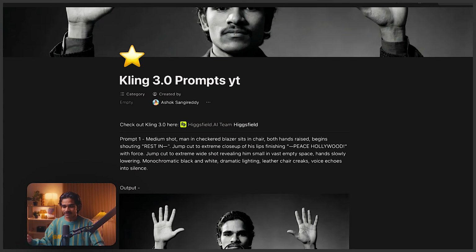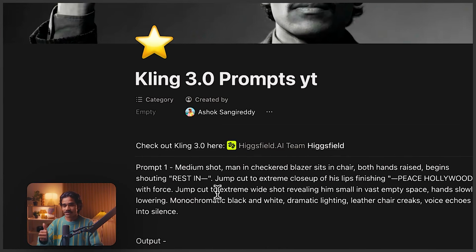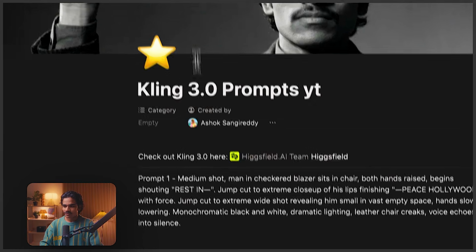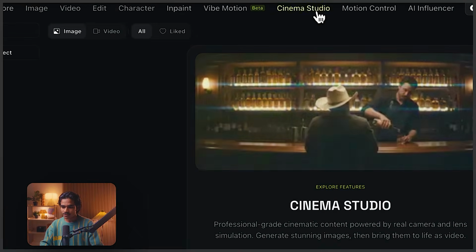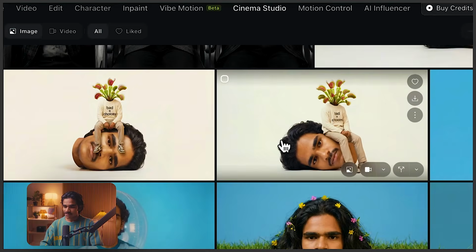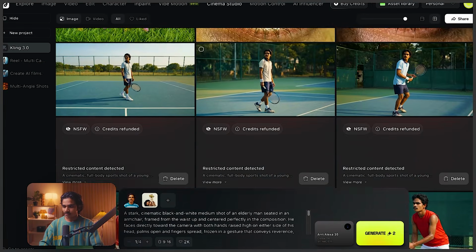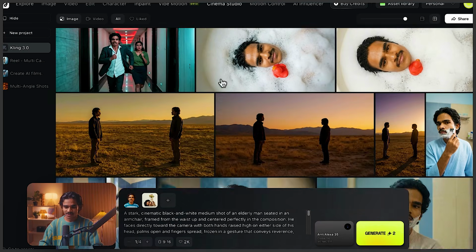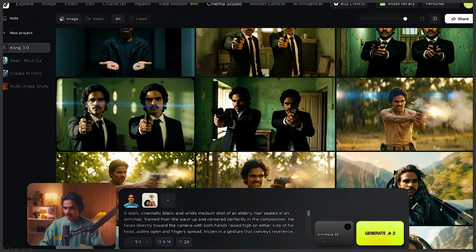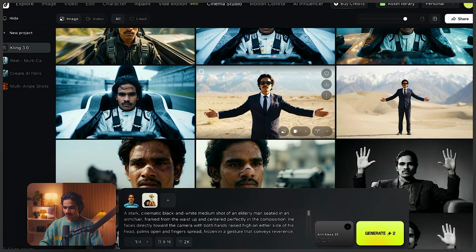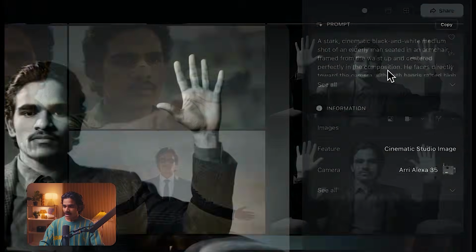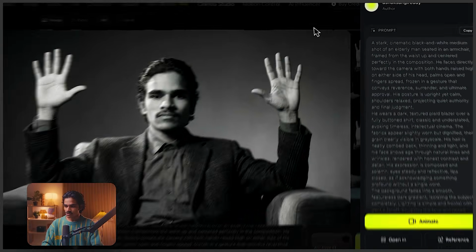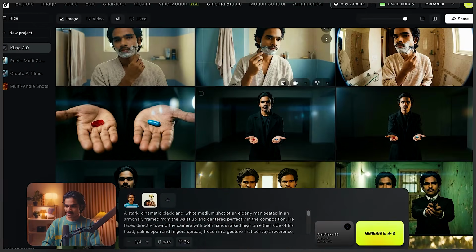So right now I made all the videos inside Higgsfield AI, even the images and the videos, every single thing. So I'll show you some of the images that I made using Cinema Studio. If you don't know Cinema Studio, it is the new feature that they launched recently, which helps you create really high quality images. So here are the images that I've generated using Cinema Studio. So the idea was to create images of myself, so I was just testing out the tool. So I happened to create some of the iconic scenes with my face. And if you look at these prompts, they're super detailed prompts that I've written completely using Claude. And also we have all these images that I've generated inside Cinema Studio.